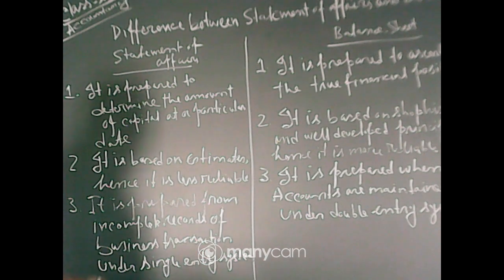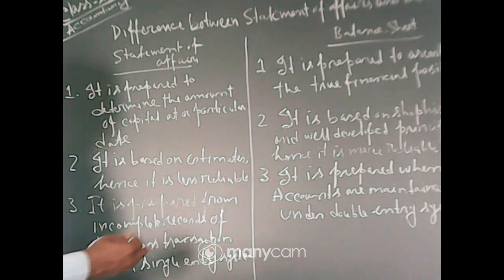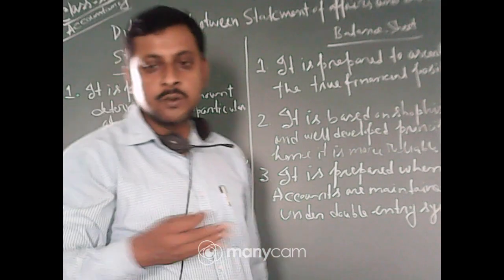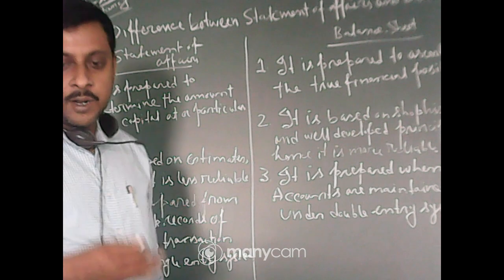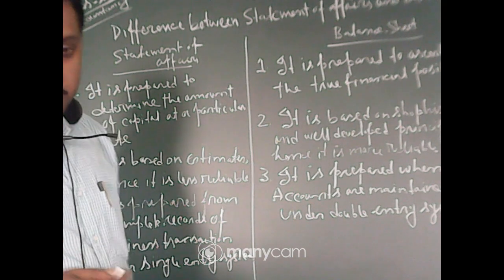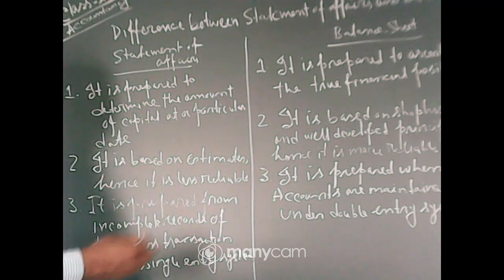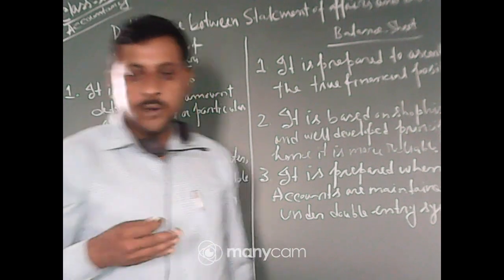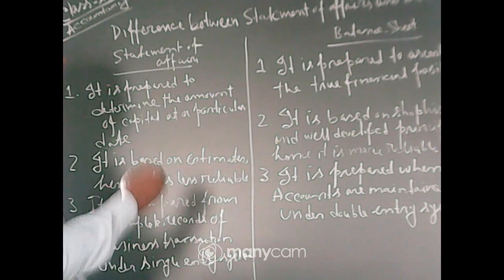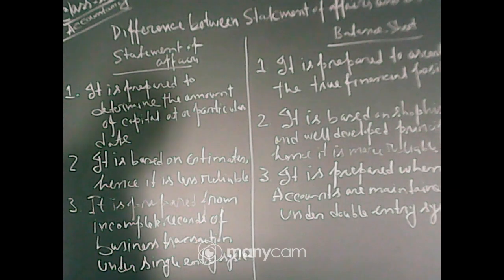So, for a big organization which maintains the double entry system, that means they record the journal, then they create the ledgers, okay, then they do the trial balance. So, they maintain a sophisticated and scientific accounting system. At that time, we actually make the balance sheet. Now, come to the next point.